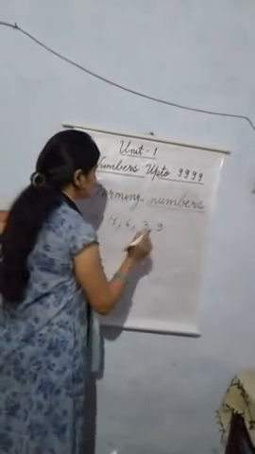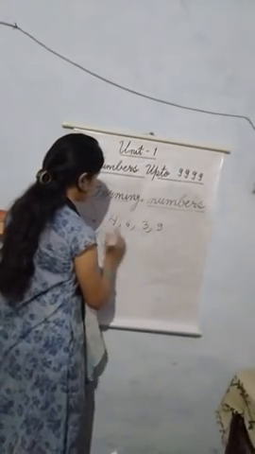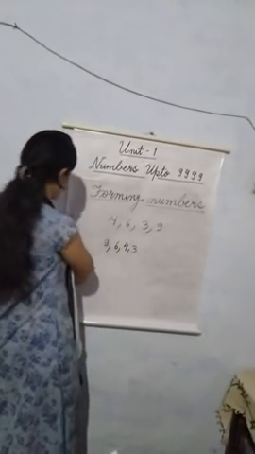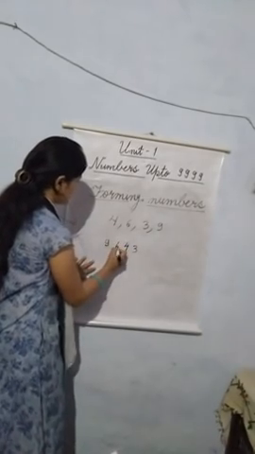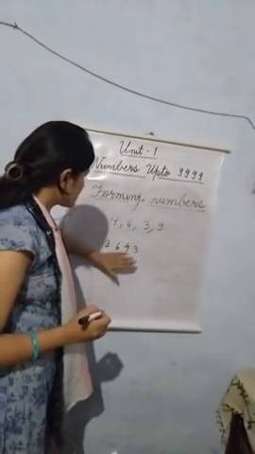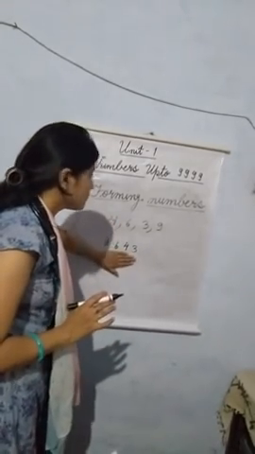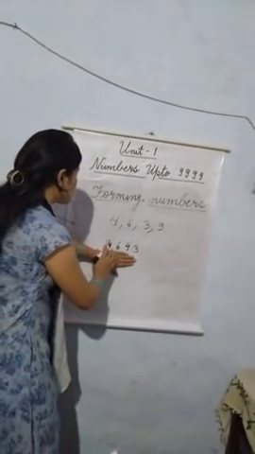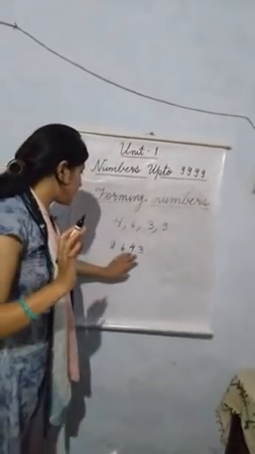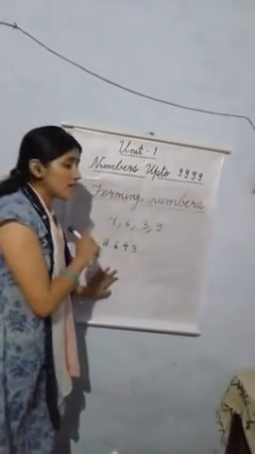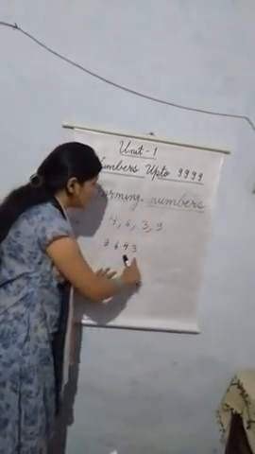Okay, so here which number is greatest? 9, then 6, then 4 and then 3. This is how we have arranged these digits in descending order. After arranging, we will form a number. The number which we have formed is 9643. See children, I have erased the commas. Why? We are forming a number.